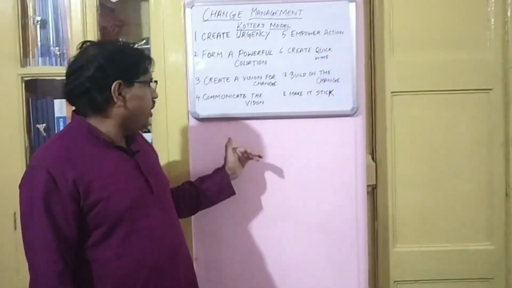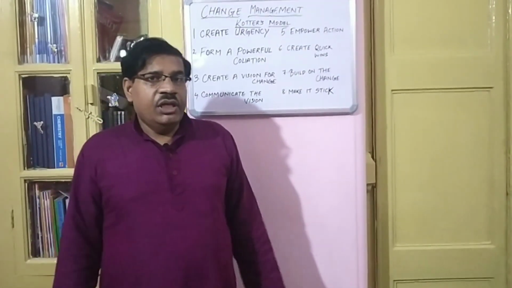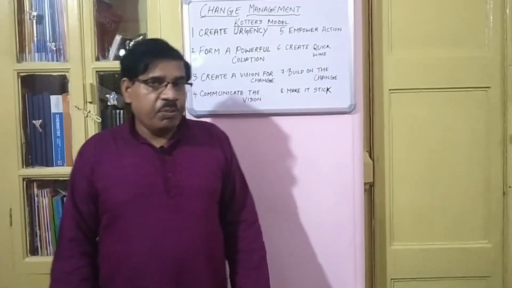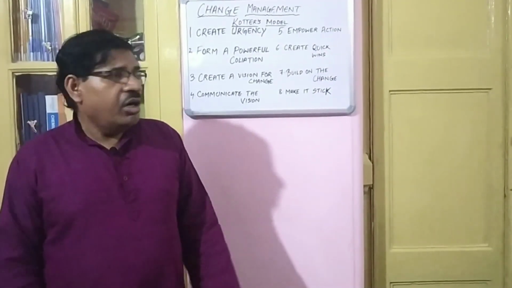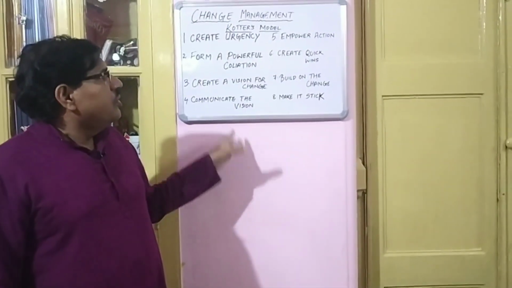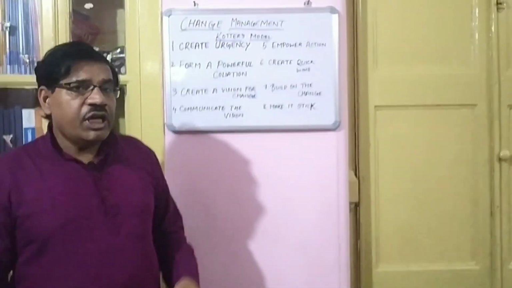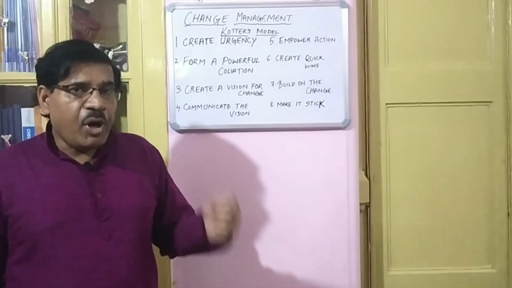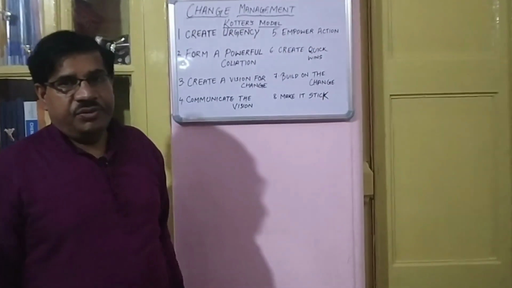After this communication is done at the lower level, and the need of change has been understood by all, then this is required to be implemented, and for that implementation, empowerment is needed. Empowering action.